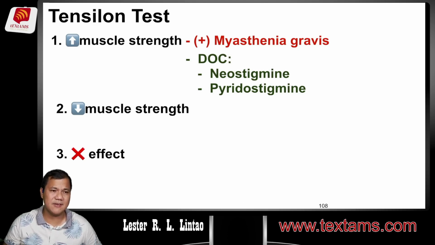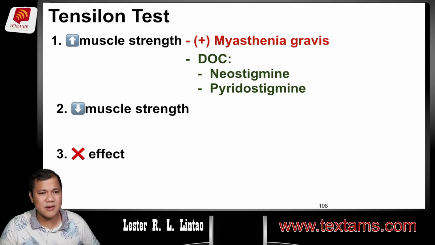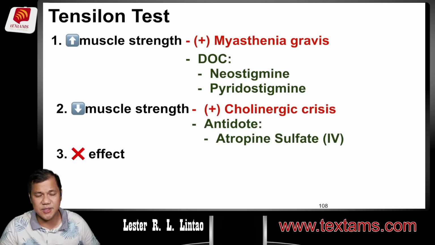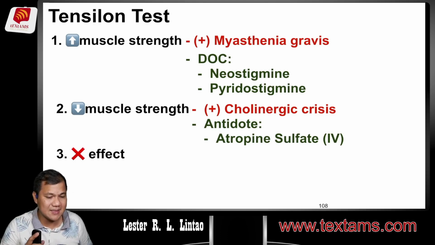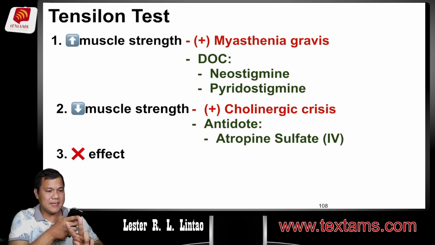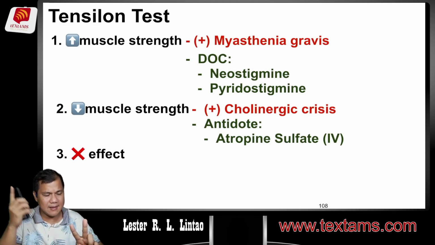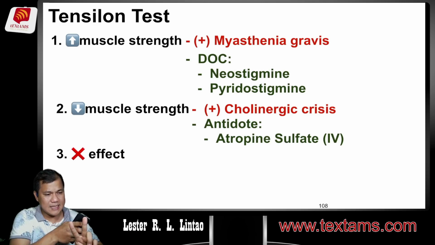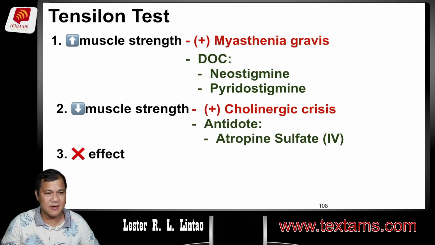gamot. Now, however, pag lalong humina yung pasyente, meron na siyang cholinergic crisis. If you're a good nurse, ready the antidote, which is the atropine sulfate given via IV. Now, why am I saying that? Naalala mo kanina, I told you, dalawa yung possible route ng tensilon. Pwedeng IV, pwedeng IM. Na take in your mind that pag binigay siya IM route, is still kailangan ng IV line just in case magkaroon ng cholinergic crisis. Padiretso ibigay yung atropine sulfate in the IV route.